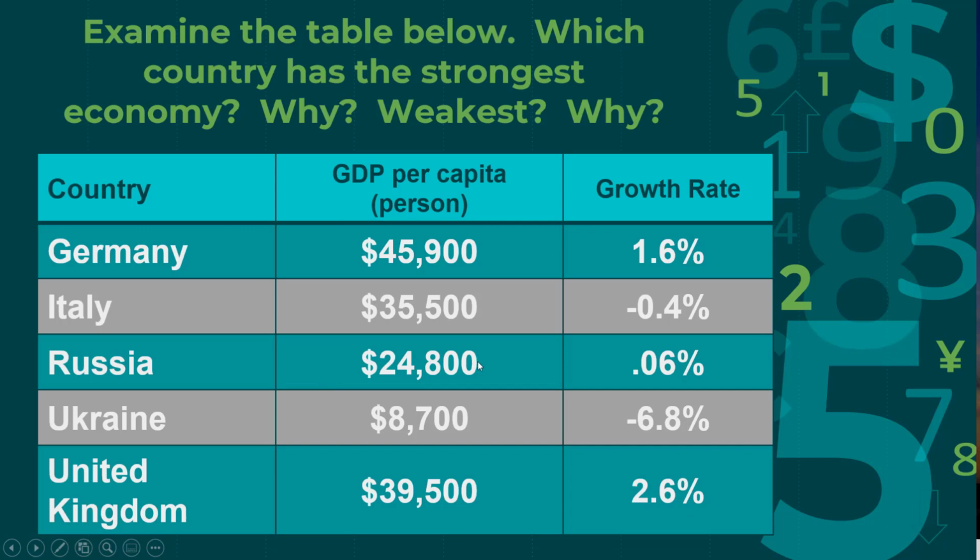Russia, here's their GDP per capita, and it is increasing, but not by a lot, by 0.06%. Ukraine, they have a low GDP per capita anyway, and they have a negative growth rate. They are dropping by 6.8%. And United Kingdom, here's their GDP per capita, and they are increasing at a rate of 2.6% per year.